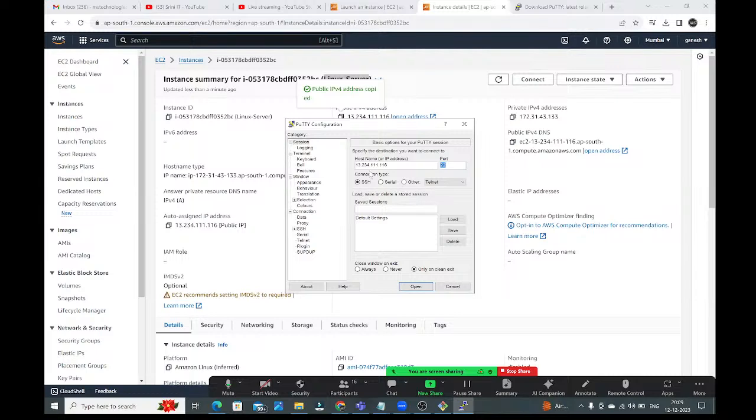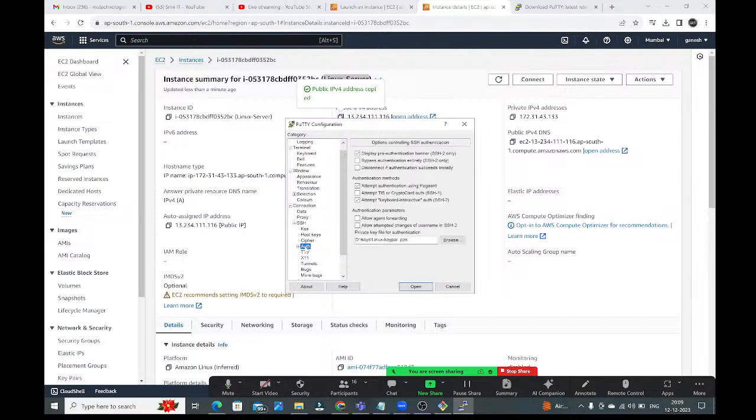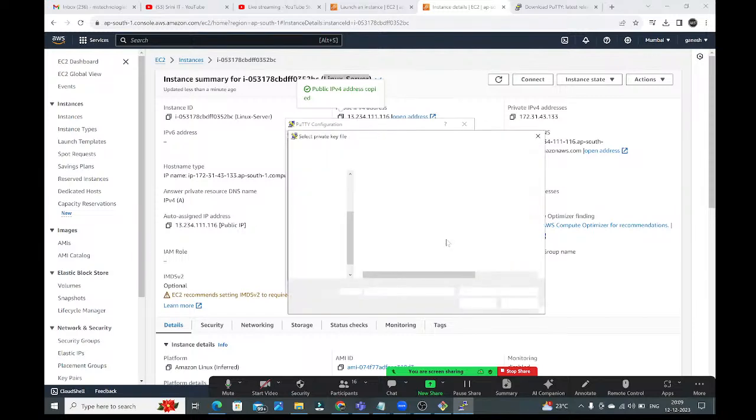Okay. After giving these details, next, the left side panel. Here in the left side Category section, we have SSH, guys. If you click on that SSH, here we have Auth. Authentication. Just click on this Auth, guys. Don't expand this plus symbol. Not required to expand. Just select the Auth. Now you will get this Browse option. Here, whatever PPK file we have generated, that PPK file we need to browse. Click on Browse.